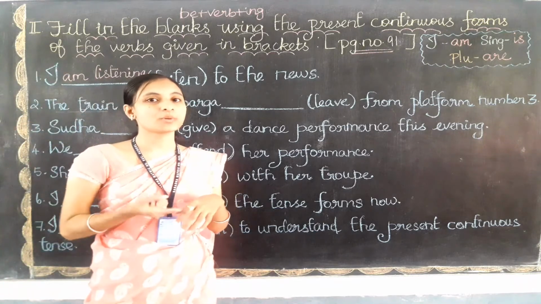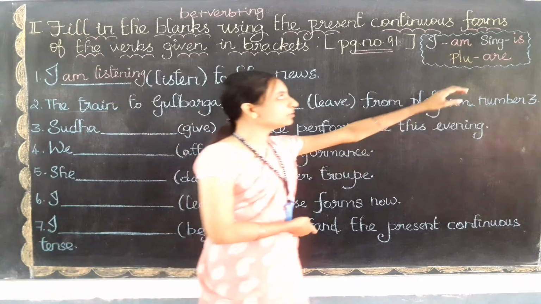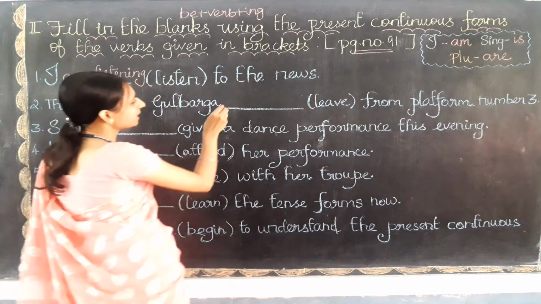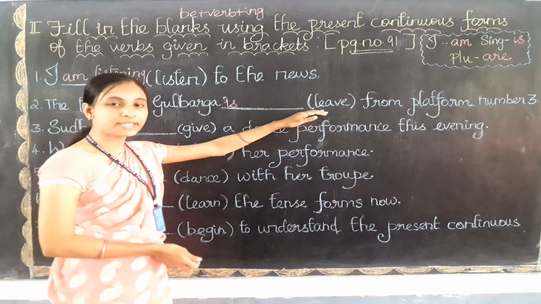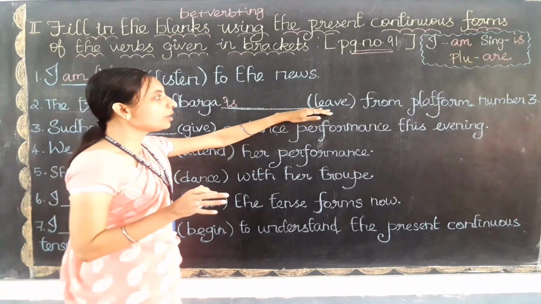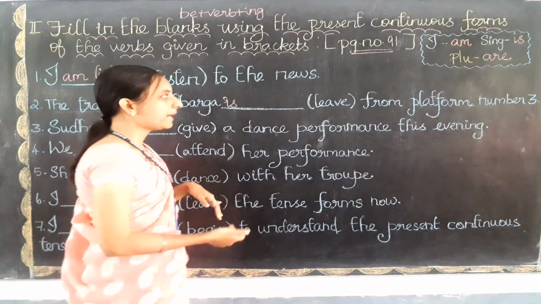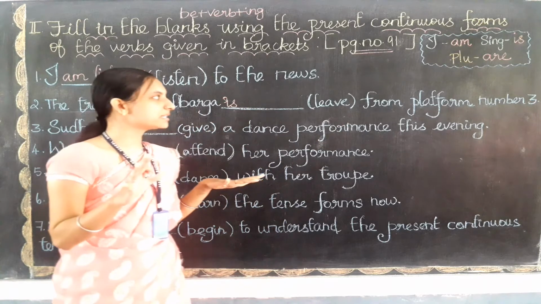When we are talking about a singular subject, which be form verb do we need to use? Very good. We need to use is only. So I am going to write is here. And then what is the verb here? That is leave. So now leave will become what, children? We need to add ing. But when a verb ends with e, just listen carefully.